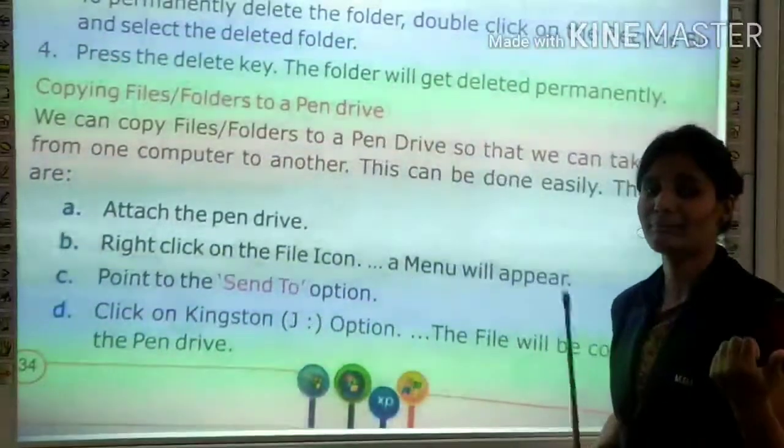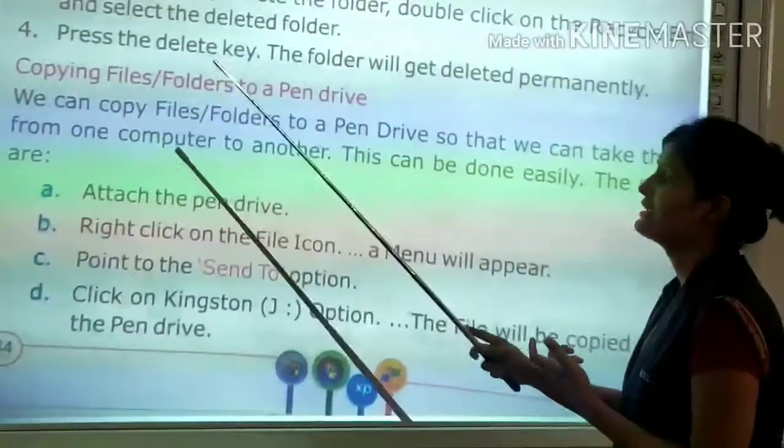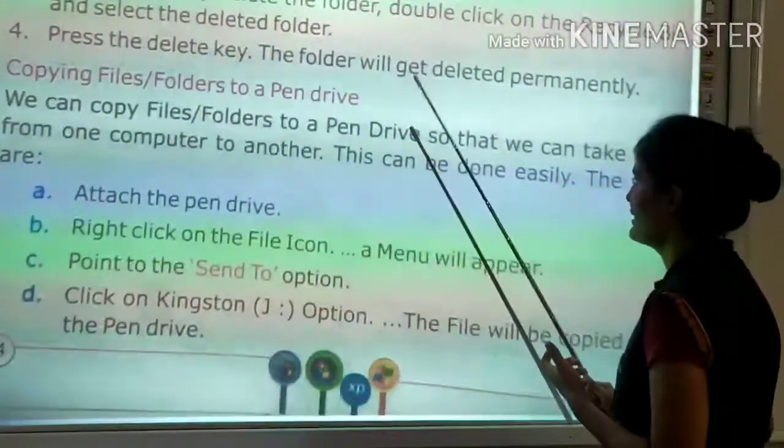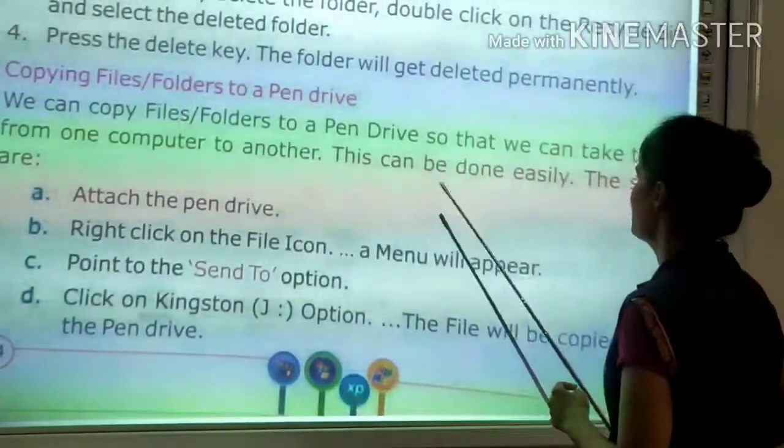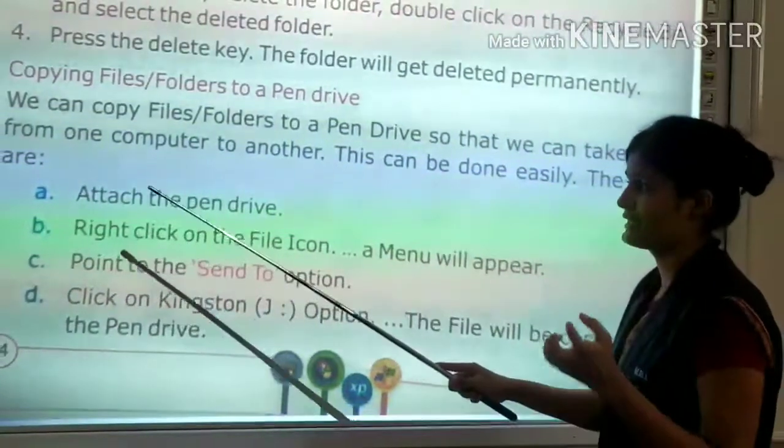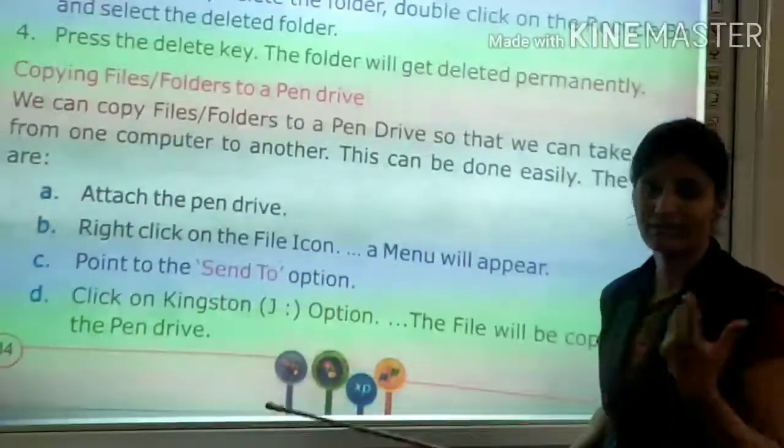Copying files or folders to a pen drive. कंप्यूटर से फाइल पेन ड्राइव में लेना कैसे कॉपी करते हैं? We can copy file or folders to a pen drive so that we can take them from one computer to another. This can be done easily. कुछ steps होती हैं. Attach the pen drive. आप अपने CPU में pen drive को attach करें.